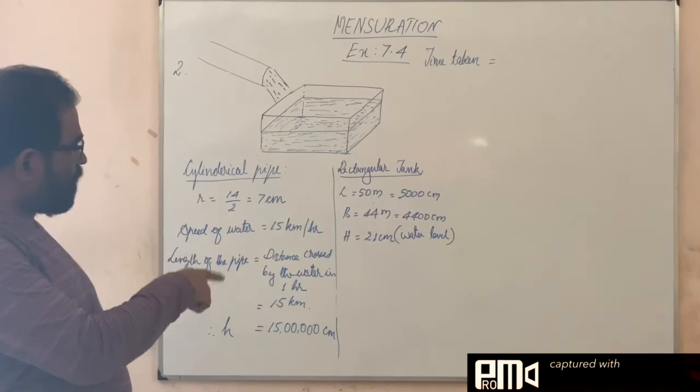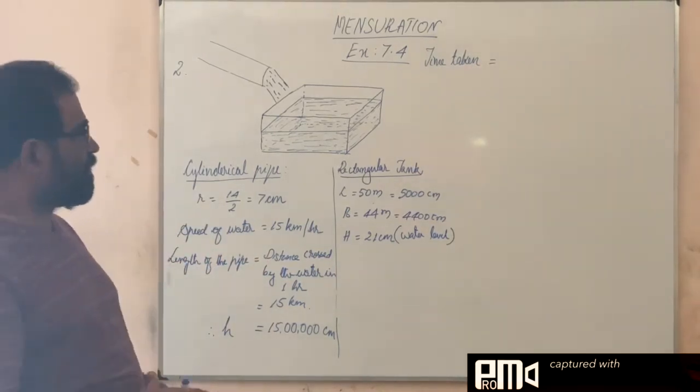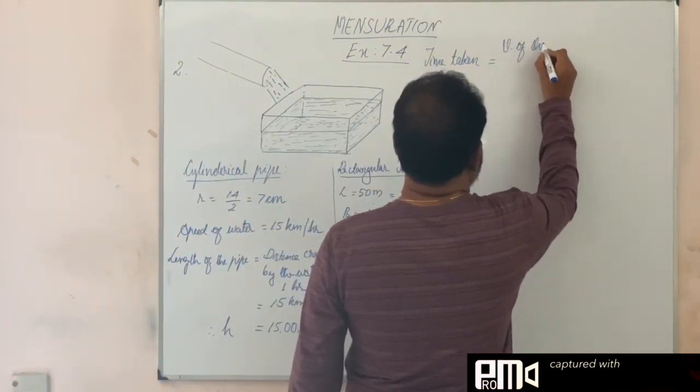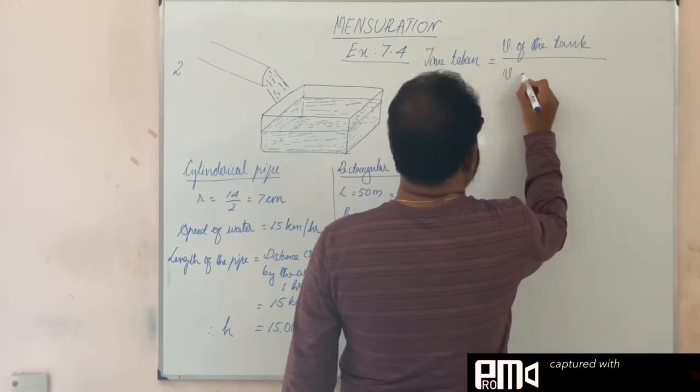Speed of the water is given in 1 hour. How much distance it can travel from here? We find time taken is equal to volume of the tank divided by volume of the pipe.